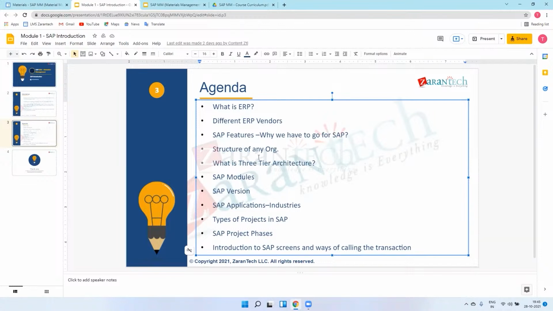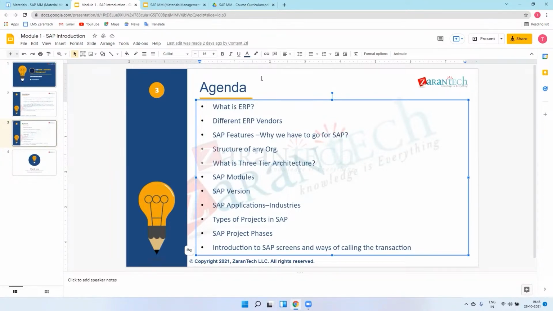As I explained earlier, we need some departments to run our organizations: an HR department, a finance department, a production department, a sales department. We require all these departments to run our businesses.